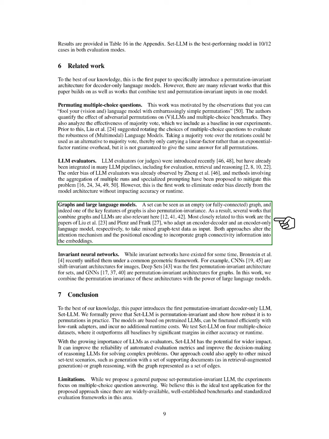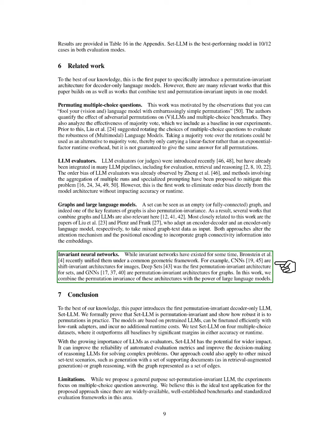Next, we explore the relationship between graphs and large language models. We can think of a set as either an empty or fully connected graph, and one important characteristic of graphs is their ability to remain unchanged under different arrangements. This makes several studies that merge graphs with LLMs relevant to our work. The most closely related studies have adapted encoder-decoder and encoder-only language models to process mixed graph text data. Both approaches modify the attention mechanism and positional encoding to include information about graph connections in the embeddings.